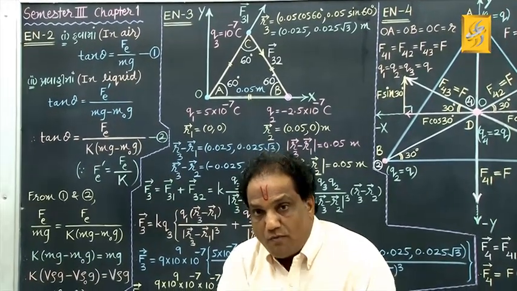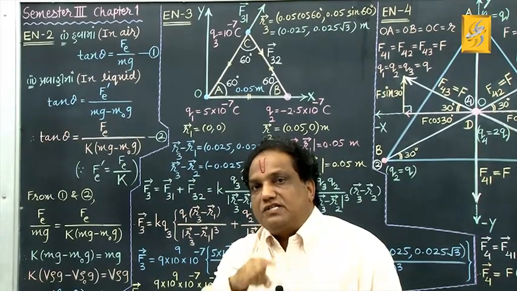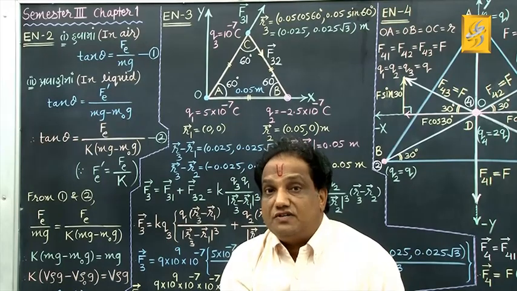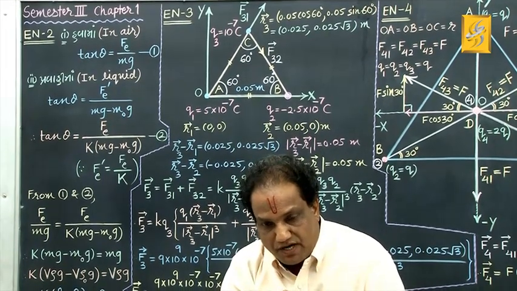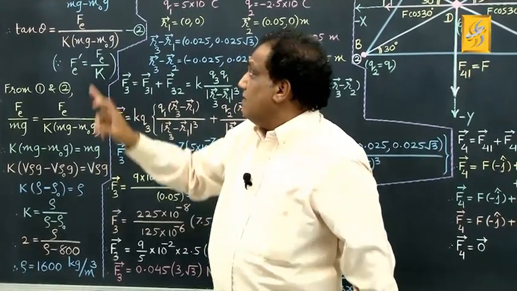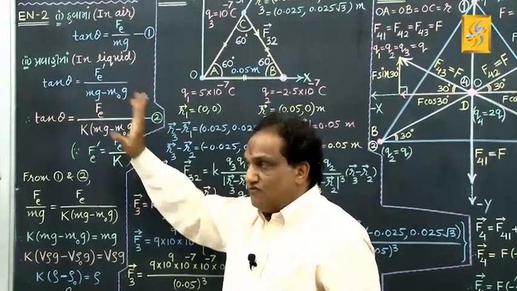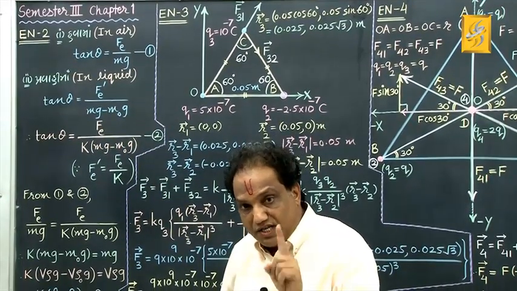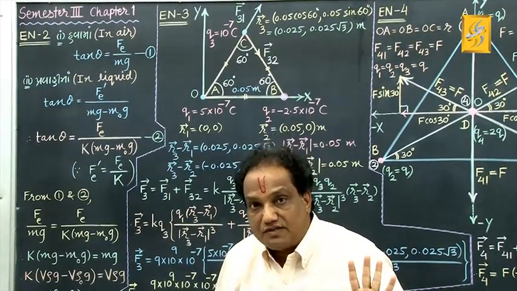What is m0? It is the mass of the liquid displaced by the completely immersed part of the sphere, correct? And m0g is the weight of the liquid displaced by the immersed part of the sphere.